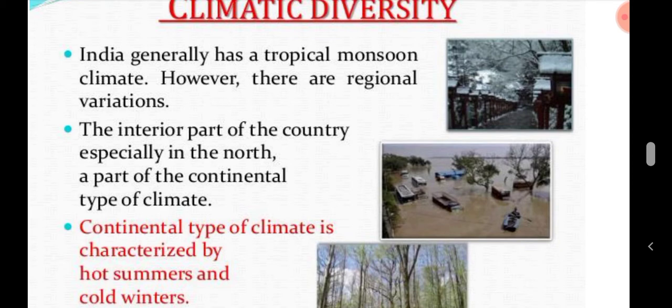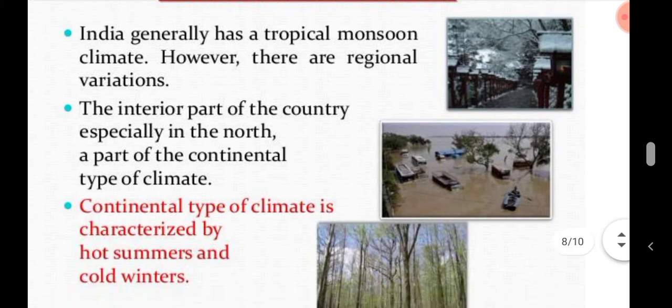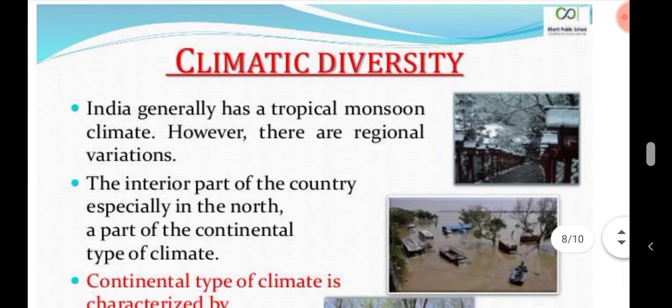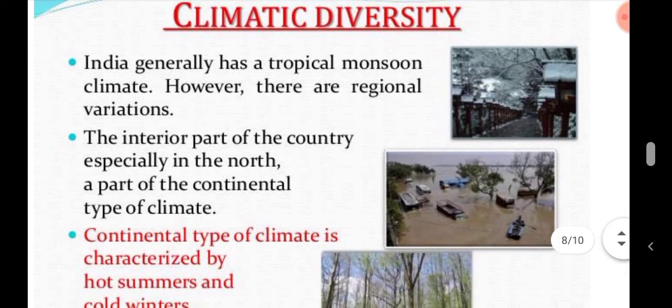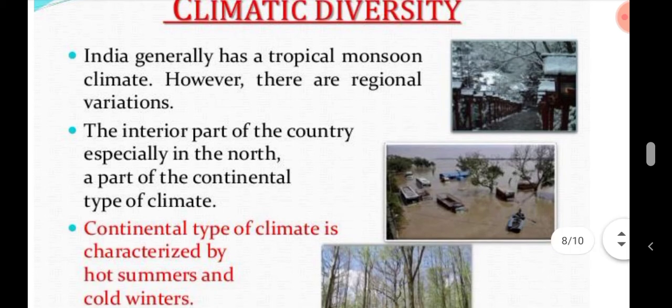Okay, so students, you know what is the difference between weather and the climate. You have to revise this also, the difference between weather and the climate. The climate of India is very diverse. Okay, according to the state, like in Rajasthan, people feel a hot temperature, and in Jammu and Kashmir and the northern part of India, they feel very low temperature. Okay, and the temperature of southern India is also very different. The eastern India is also different.